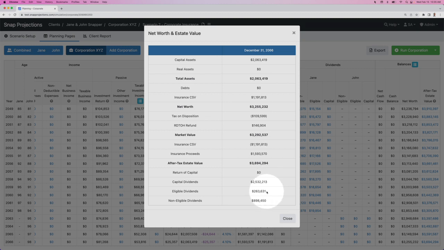Then Snap would move on and pay eligible dividends and non-eligible dividends up to the allowable limits, and those would also offset the capital gain calculated in the first step of the estate tax calculation. So we're doing the tax calculations appropriately, making distributions out of the corporation's cash in the final year, and that can be any combination of return of capital, capital dividends, eligible dividends, and non-eligible dividends. And it does look at things like GRIP balance and RDTOH balances in order to do that on an efficient basis.